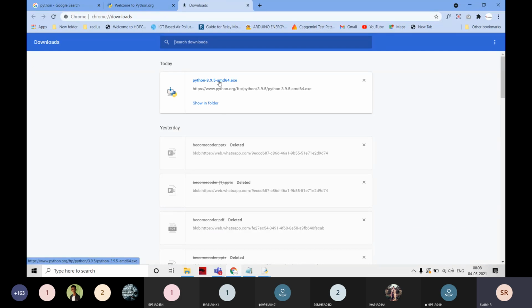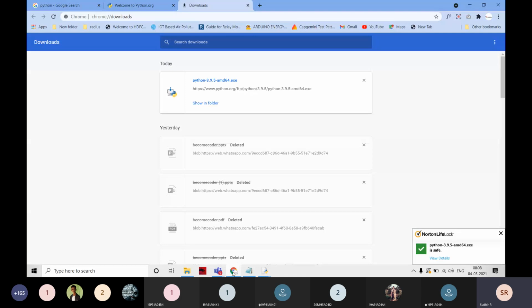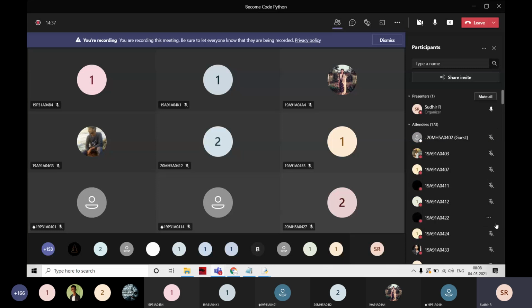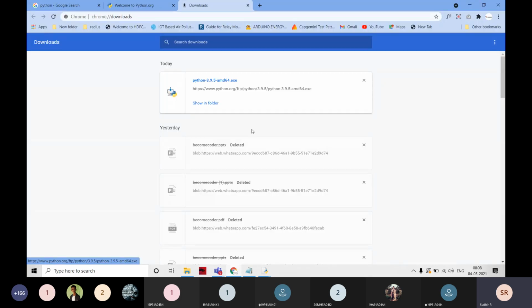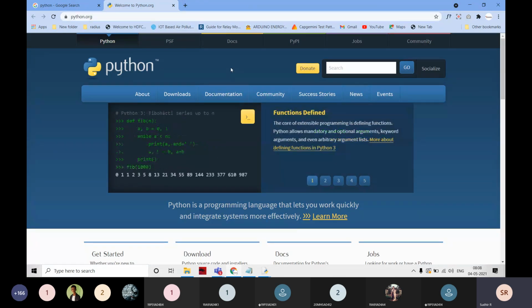If you want to install it, double click on it and it works automatically. If you just click next, it is automatically installing. Nothing else, we are just going to install it. If you have any doubt about installing Python on your system, just message me. I will tell you where the mistake is.